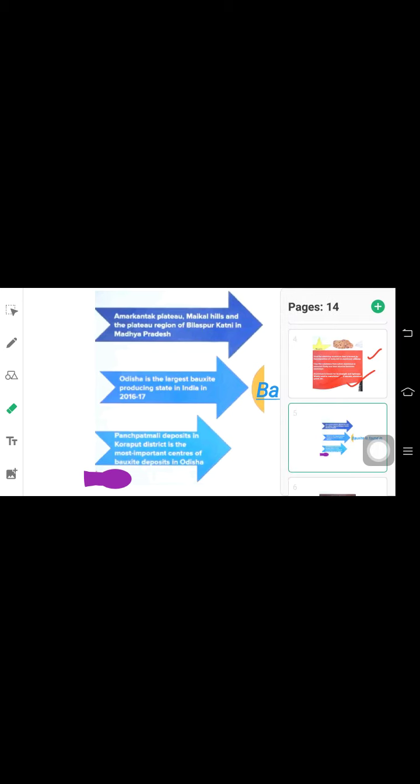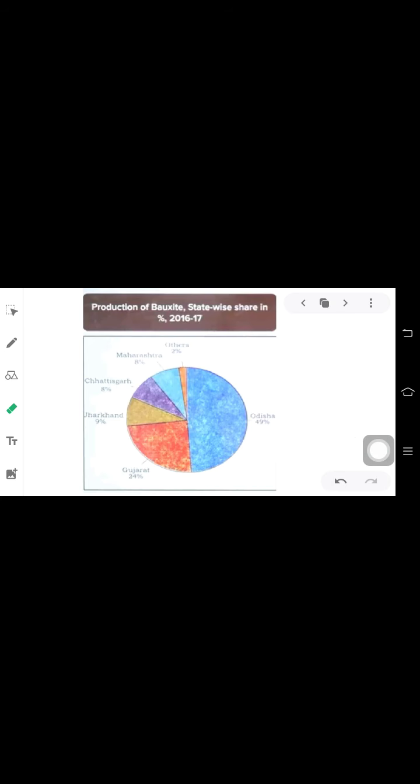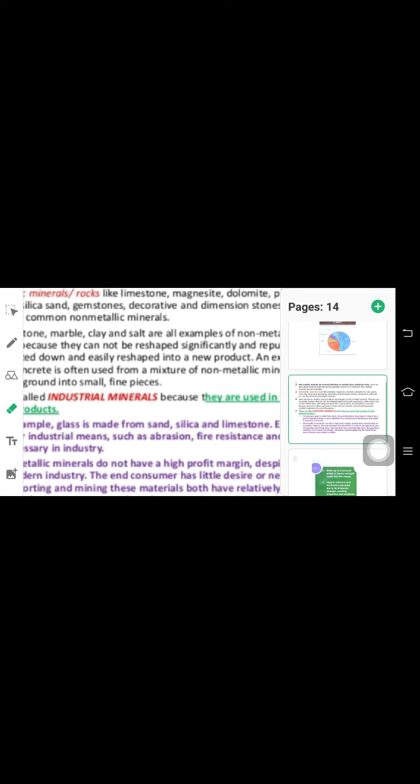So let's come to the chart here. You can have the same chart in your NCERT textbook as well. Maximum, 49% of the bauxite is found in Orissa. Then Gujarat 24%, Jharkhand, followed by Chhattisgarh, Maharashtra, and 2% from other regions. So majorly Orissa is the largest producer of bauxite, followed by Gujarat, Jharkhand, Chhattisgarh, Maharashtra, and other regions.